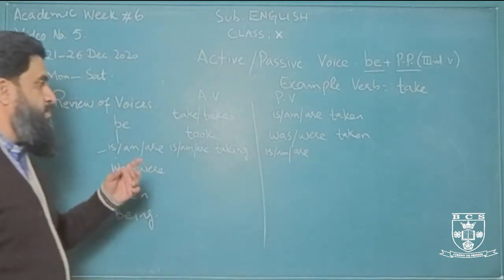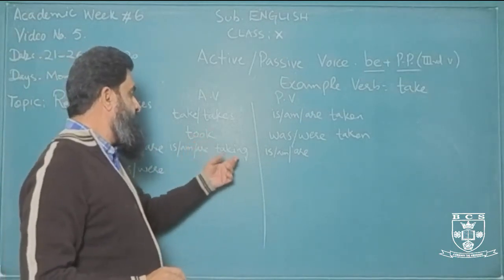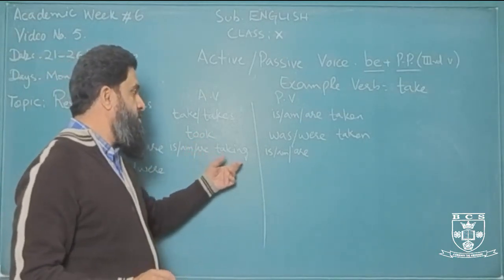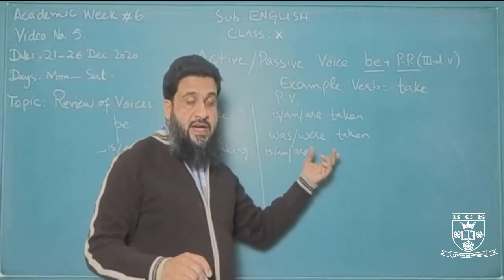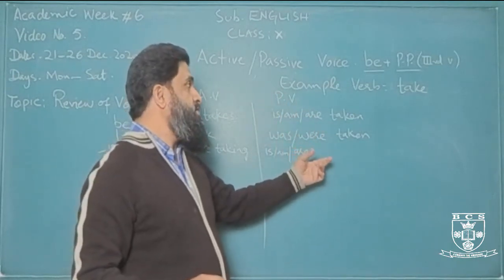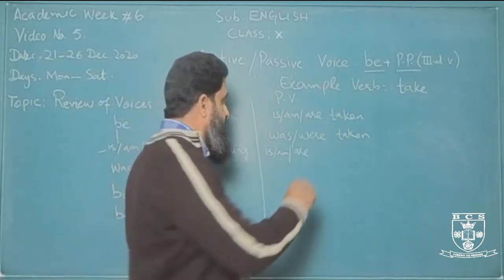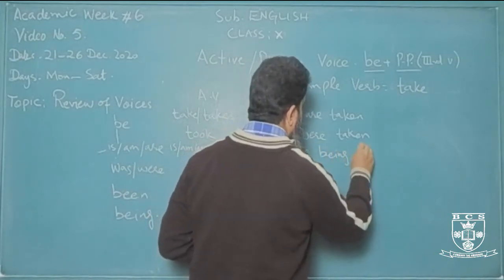Now in passive we know that in continuous we use ing form of the main verb. So here we will not use ing form of the main verb, rather we will use the ing form of the verb be. So we will say is, am, are being